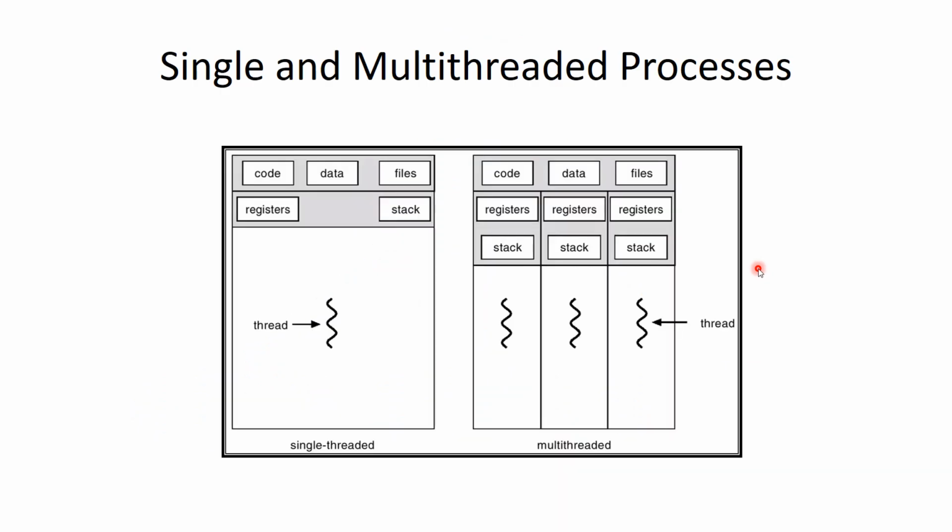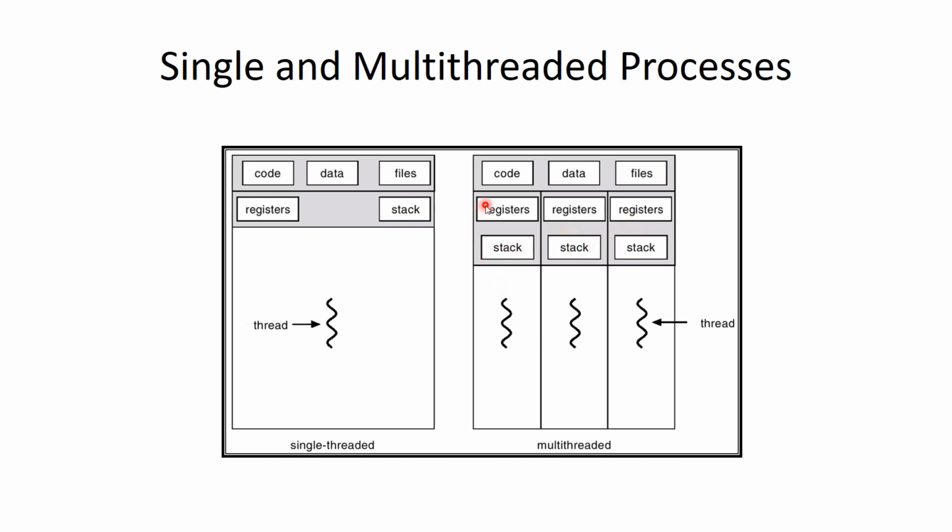If we look at this particular example, we have a single and multi-threaded process. The first one on the left hand side is a single process, and it has one thread of control. On the right hand side, this image shows a single process with 3 threads of control. If you notice, each of these 3 threads has registers and stack which are separate for each one of them.